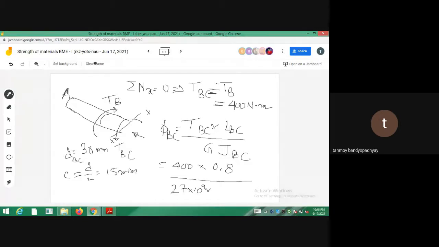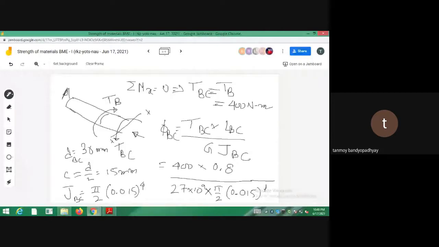So J_BC will be equal to pi by 2 into C to the power 4. So pi by 2 into 0.015 to the power 4. So this one will be pi by 2 into 0.015 to the power 4. So you just calculate this value.